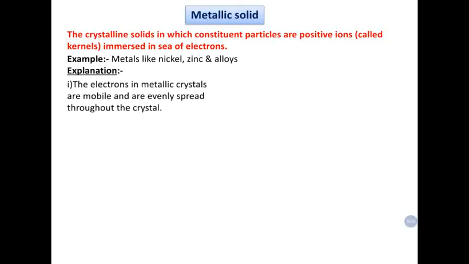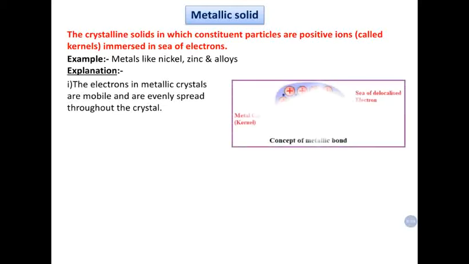In a metallic solid, the metal crystal consists of metal atoms. As the metal atoms are electropositive in nature, the electrons present in their valence shell are loosely held by their nucleus. So, all the metal atoms in the metal crystal lose their electrons from their valence shell, and those electrons are free to move throughout the crystal.